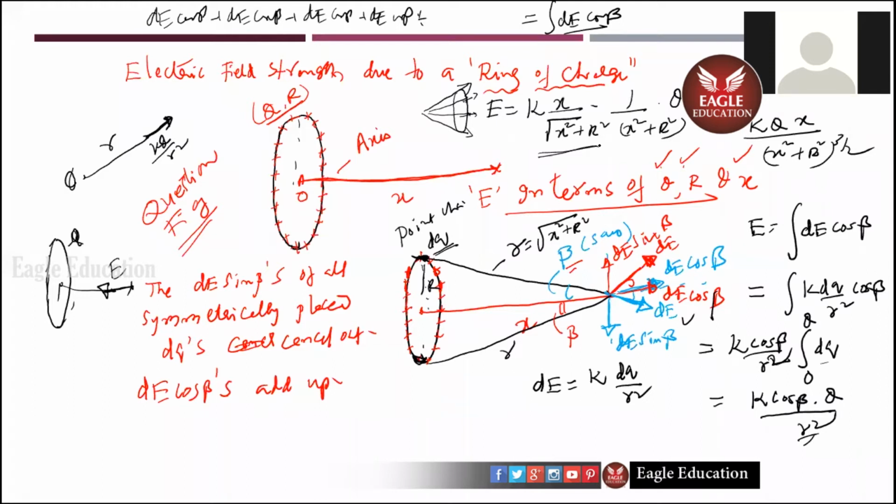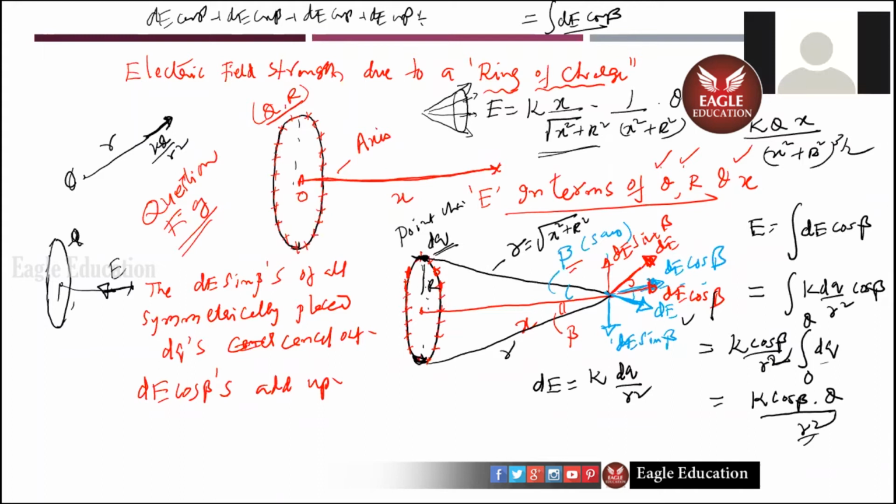So, sir, E equals kx by root over x square plus r square. What do you mean, what is that? Cos beta I've written as x by this. Sorry, this is cos theta. This is 1 by r square. R square is what? This square, isn't it?